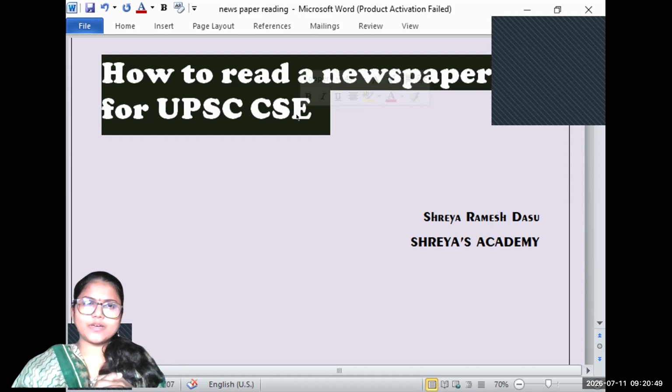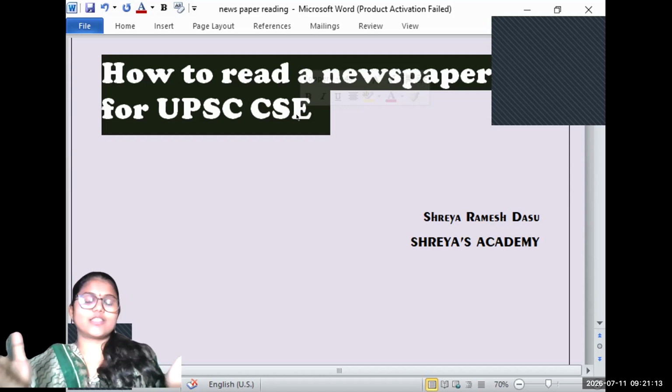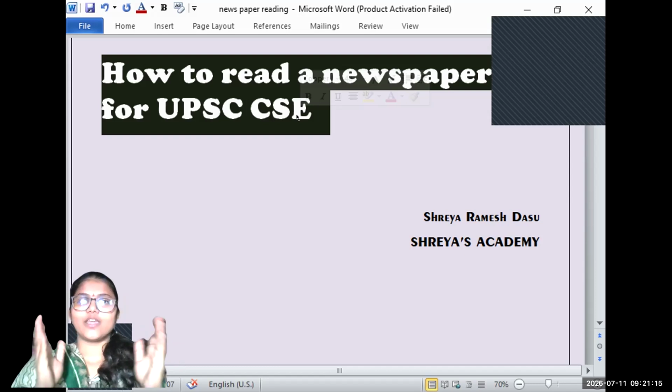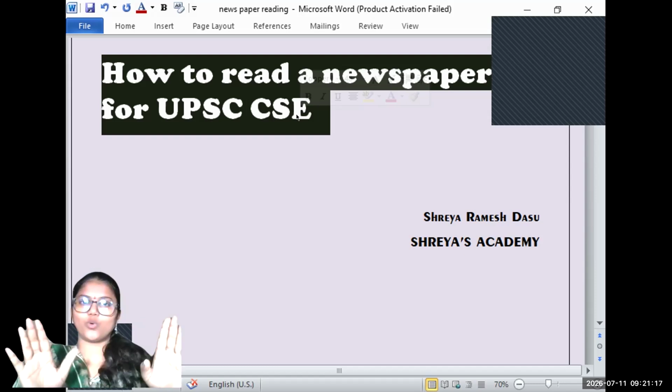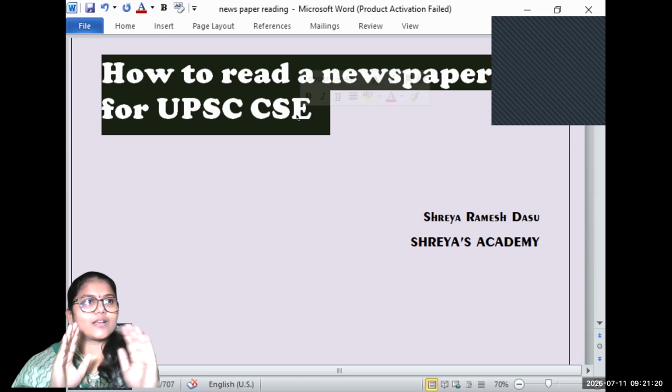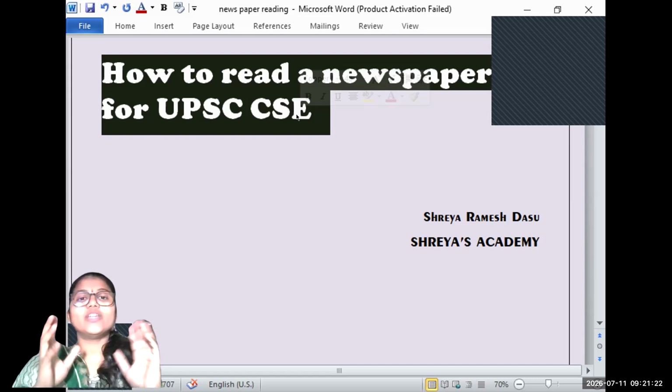So is reading a newspaper sufficient for you to clear the UPSC? The answer is no, because reading is different. You start with the first page, the first letter, you read the entire newspaper, just reading, and end at the last word of the newspaper. Yes, you're done with the reading. But does a competitive exam like UPSC require you to read a newspaper? No. It won't tell you to read a newspaper.